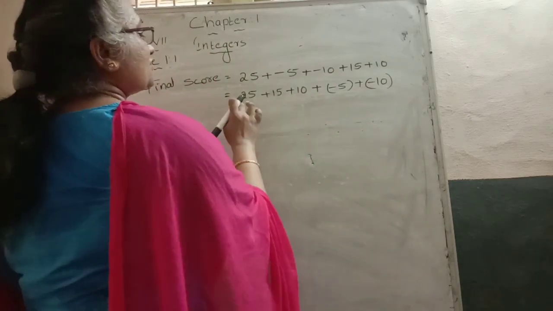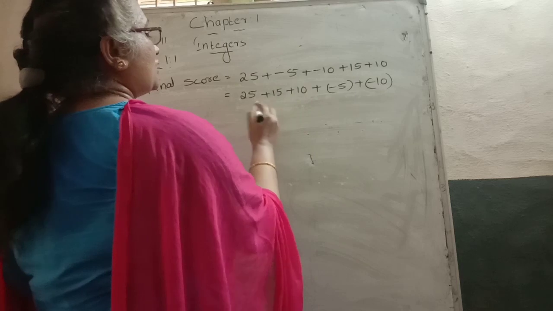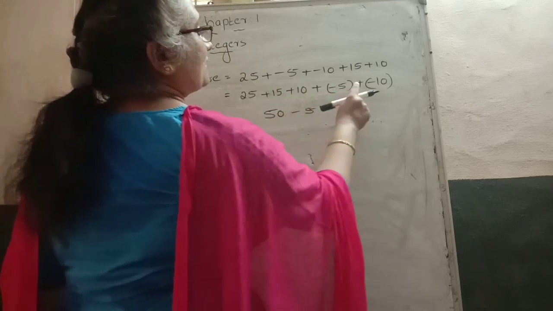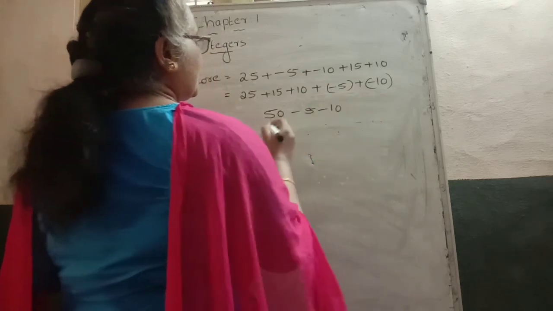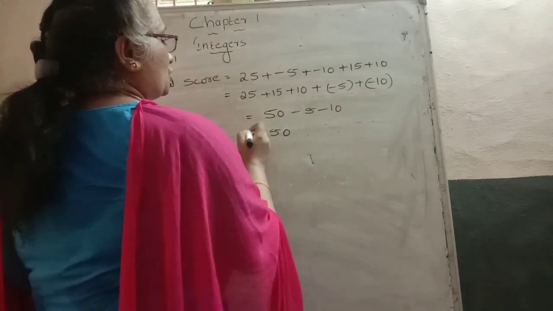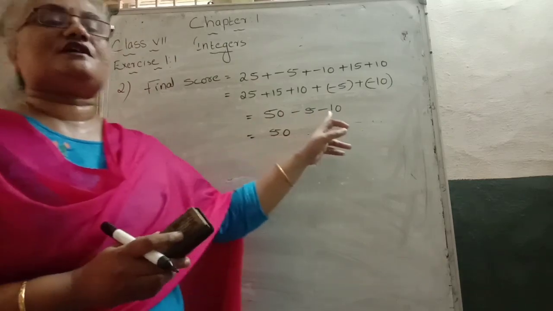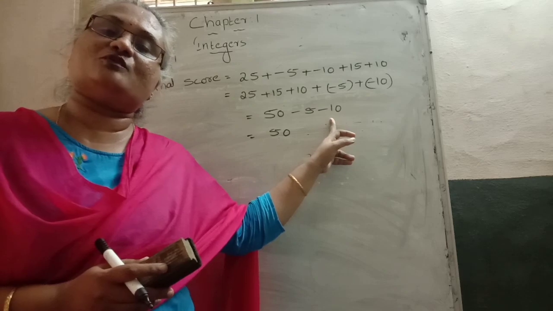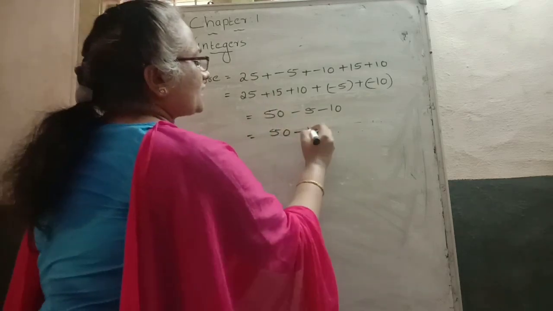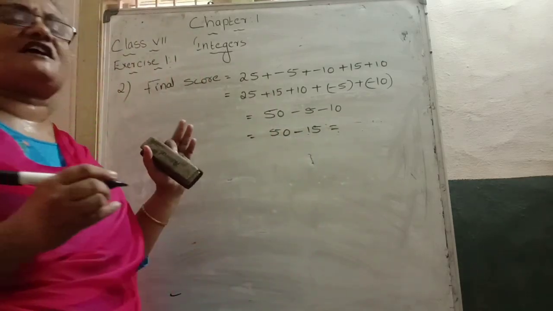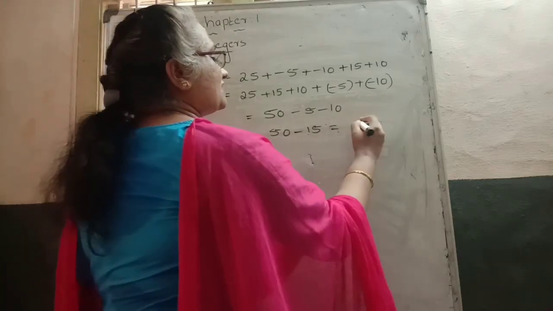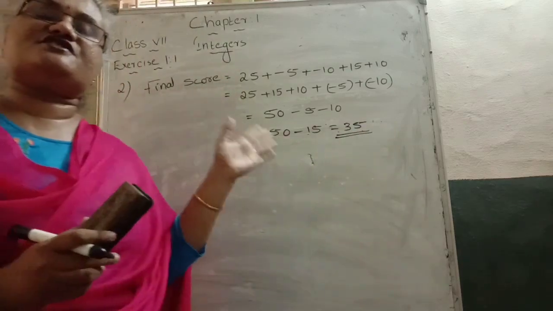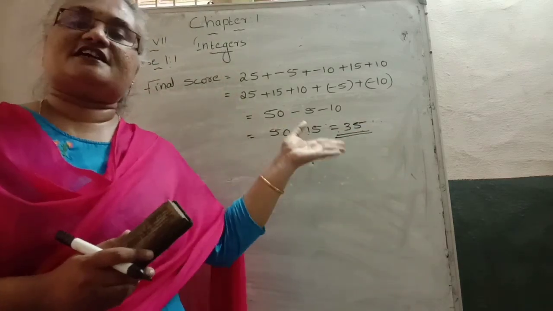All the positive numbers, 25 plus 15 plus 10, come to how much? 50 is the answer. Then the plus or minus changes to -5 and -10. With 2 minus signs, 2 negative numbers with the same sign, what do we do? Add. So 5 plus 10 comes to 15, with the minus symbol: minus 15. So 50 minus 15 comes to 35. Jack's final score becomes 35.